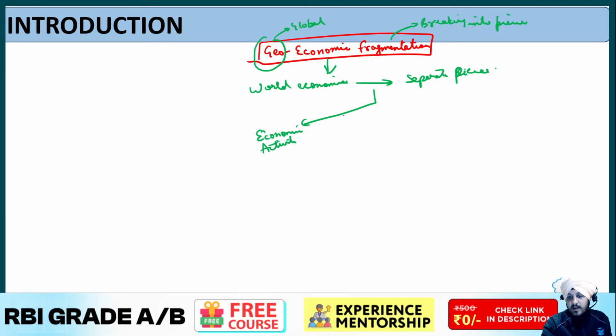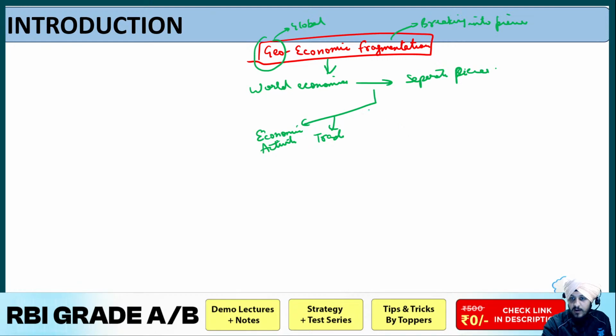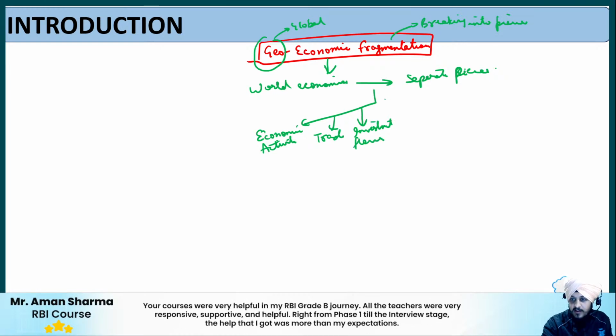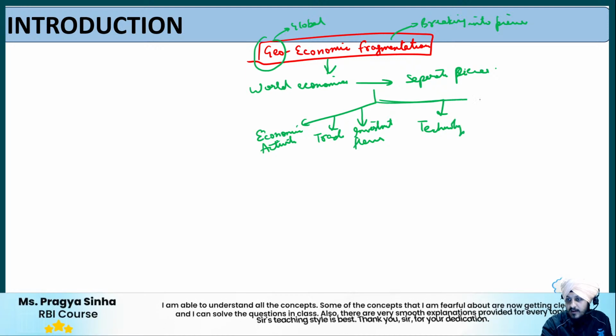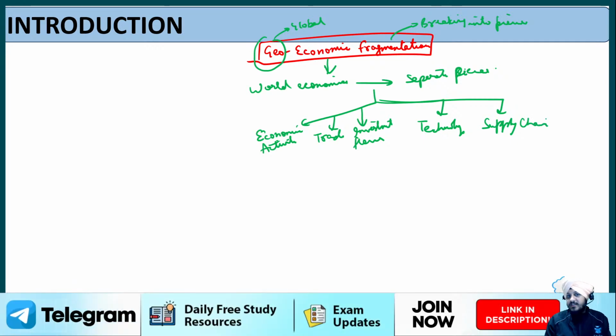It can also be with respect to the trade among different types of countries at the global level. Then it can also be related to investment flows, it can be related to technology, and it can be related to supply chains also. So whatever it is, basically it represents that the countries have started isolating their different types of interests from others.